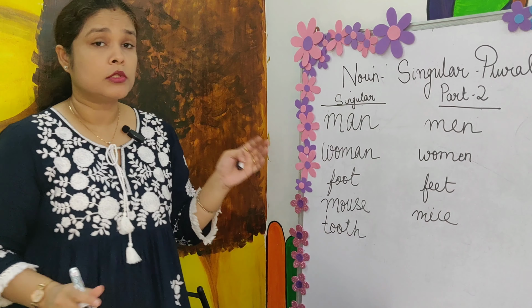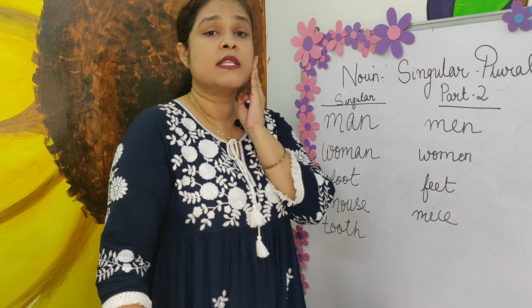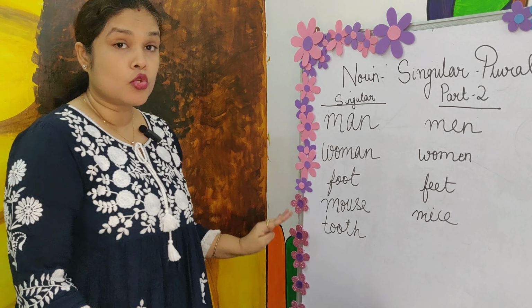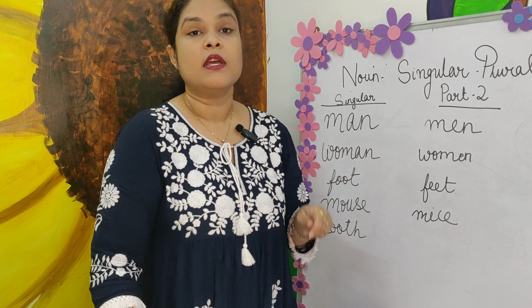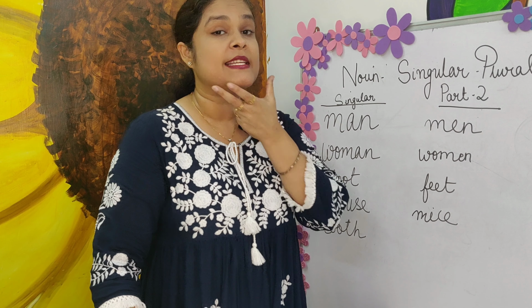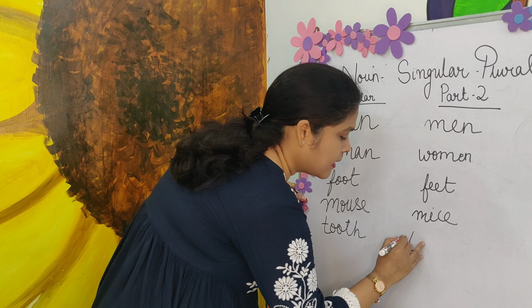Tooth, I have a toothache, right? So one single tooth of mine is aching. But tooth in plural form, like the set of teeth, as we study in science also, temporary and permanent teeth, the entire set. So tooth becomes teeth.